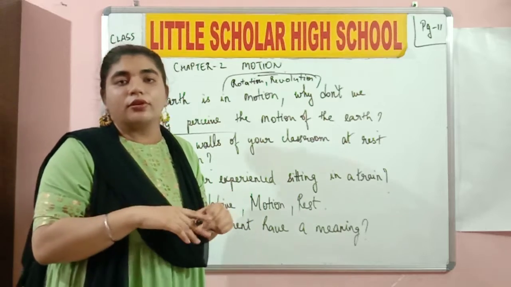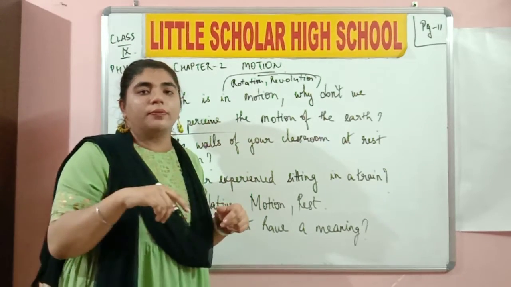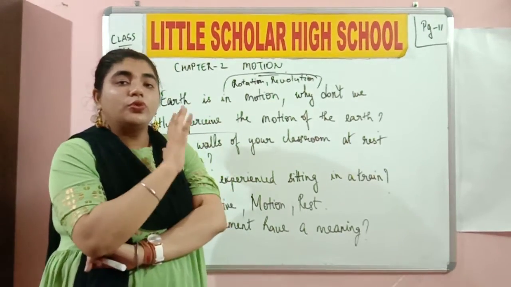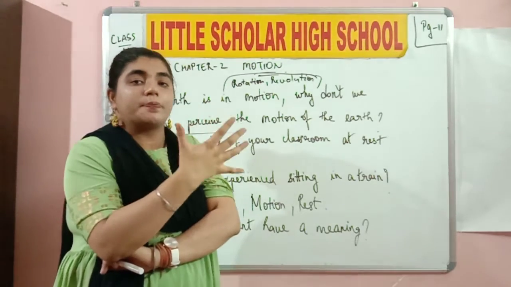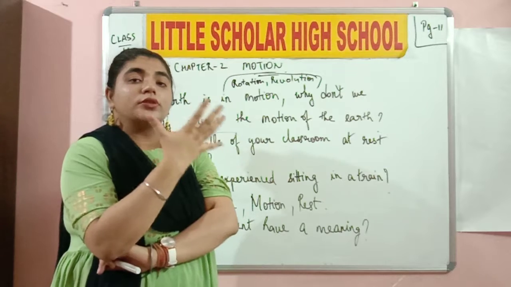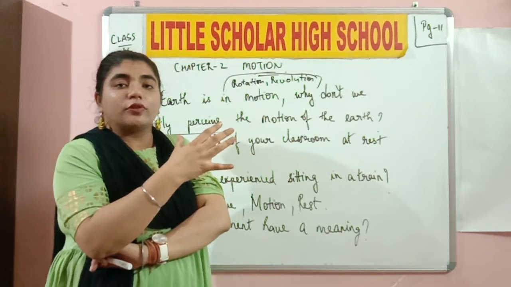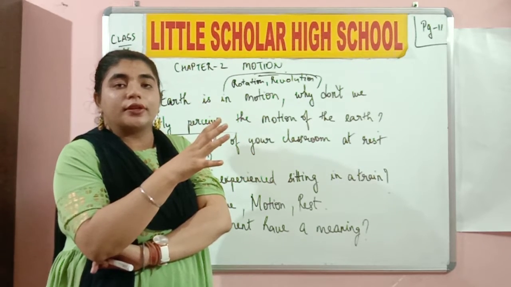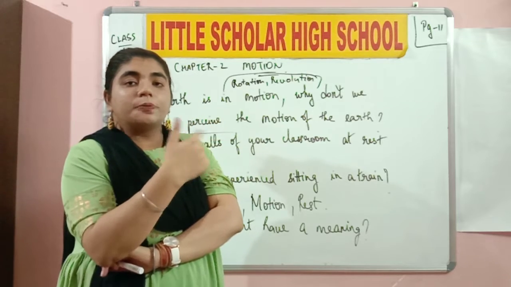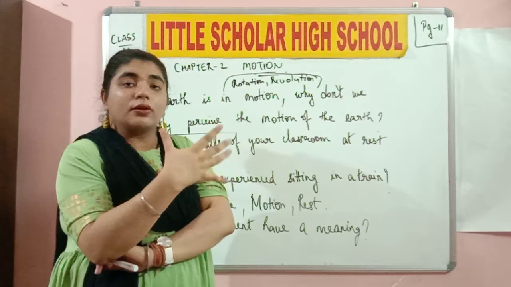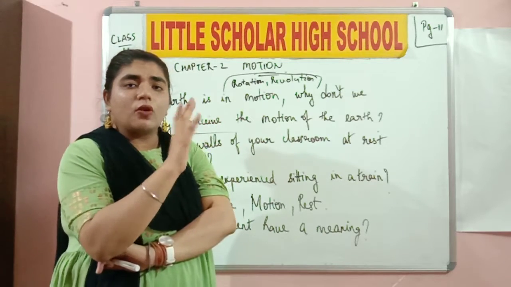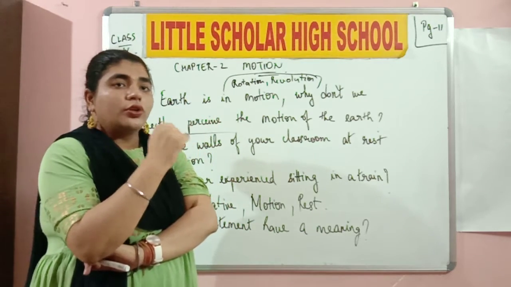Do you get my point? So here we move on to the next one. You need to try to understand that the earth is moving at a constant speed. It is moving with a constant motion. If the speed of the earth was going to increase or decrease gradually, you would feel the spinning of the earth. But you don't feel it right now because it is moving at a constant speed, in a constant motion.